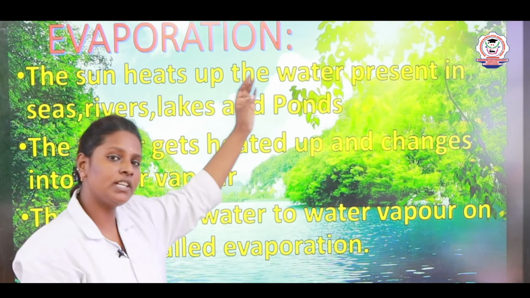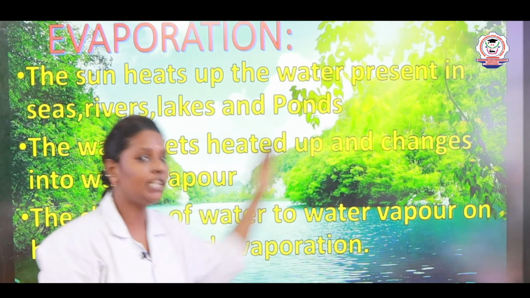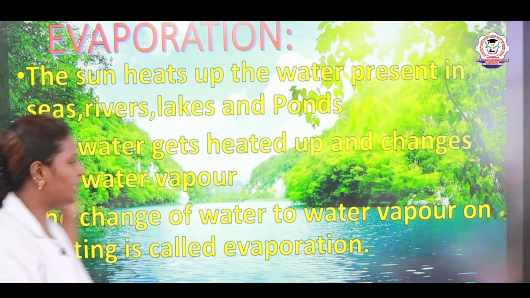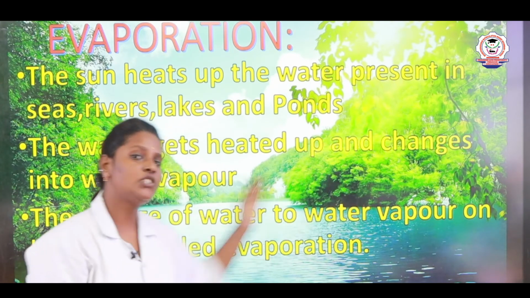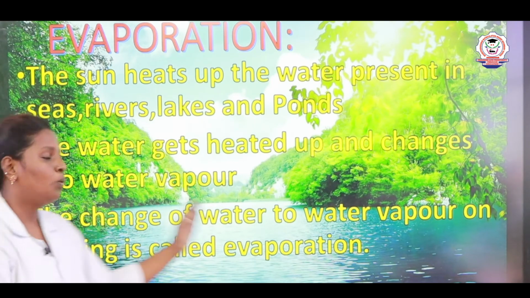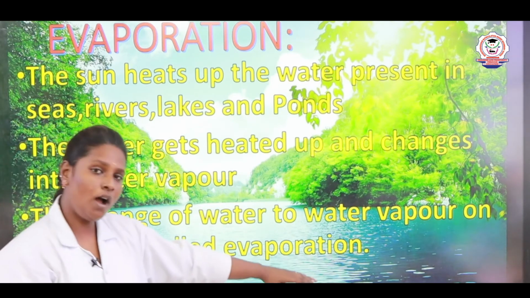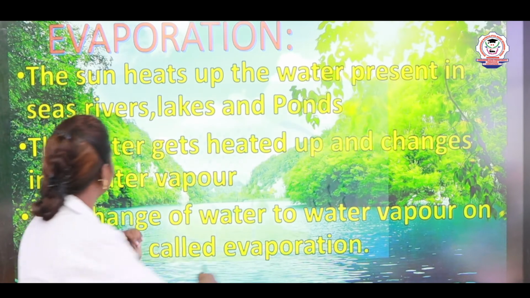What is evaporation? The sun heats up the water present in lakes, rivers and ponds. What will happen after that? The water gets heated up and it changes into water vapor. The change of water into water vapor on heating is called what? Evaporation, right?